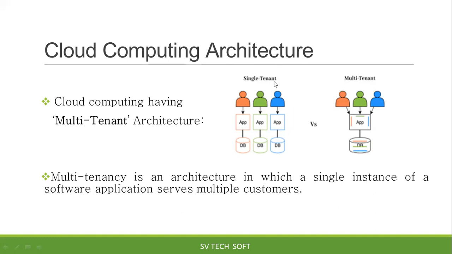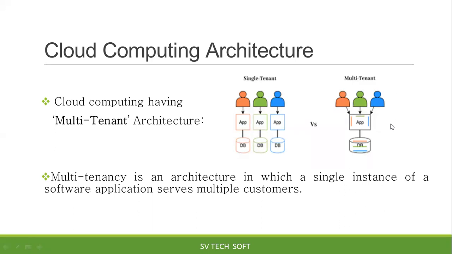What is the difference with single tenant? In single tenant, earlier, the vendor would go to the company premises and do the installation and everything, and the company would start using the software one-to-one. That is single tenant. Multi-tenant means the vendor keeps only one software in their server location, and the same server location is given to multiple companies. Multiple companies start using it, and every company feels that it is their own software, their own hardware. But the vendor gets income from different companies. That is the meaning of multi-tenant.